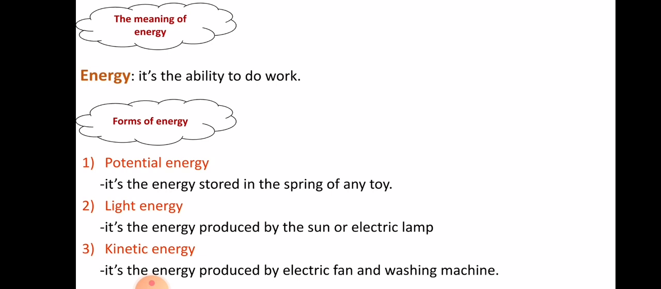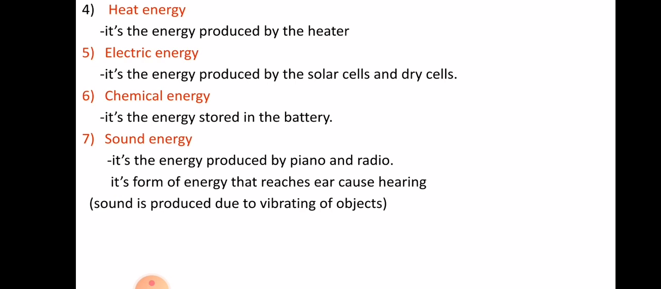The fourth form of energy is heat energy. We can see this energy in many different forms, like fire, like heaters. Anything that produces heat has heat energy. The fifth form of energy is electric energy. Electric energy is produced by solar cells and dry cells.